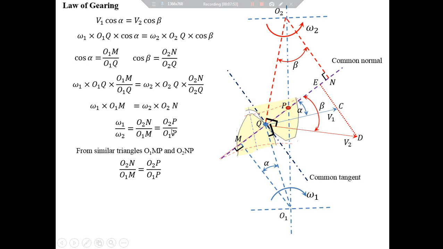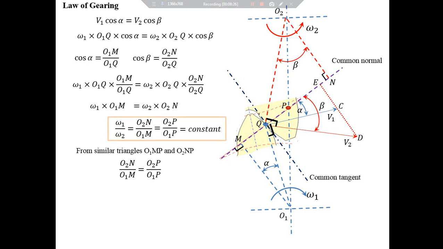Since O2P and O1P are the distances of the pitch point from centers of rotations, these distances are constant. Hence, the angular velocity ratio, that is omega 1 upon omega 2, is also constant. This one is the expression for the law of gearing. Now let's draw some conclusions from this expression.